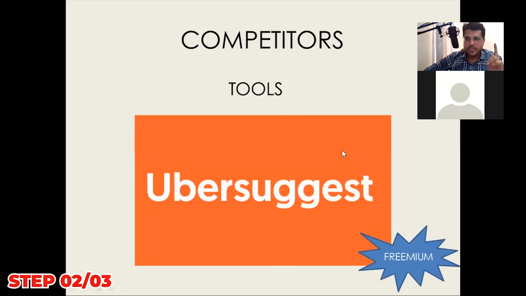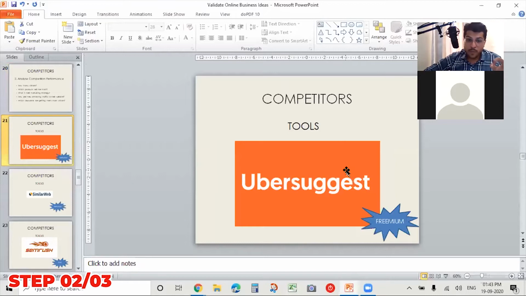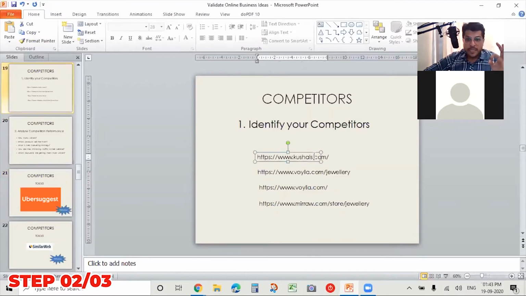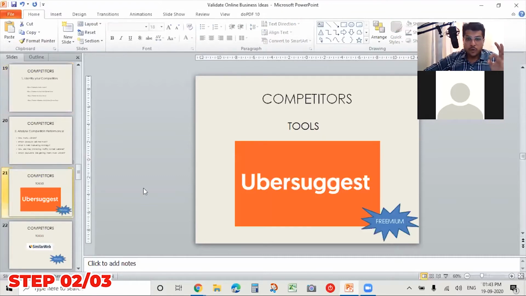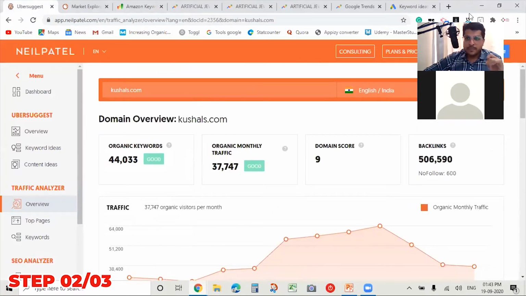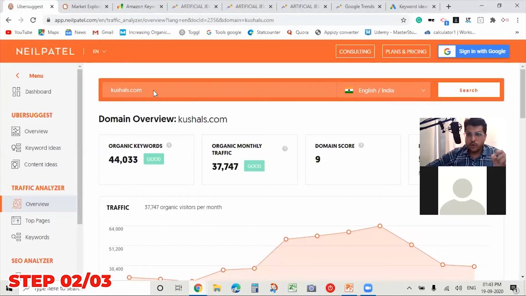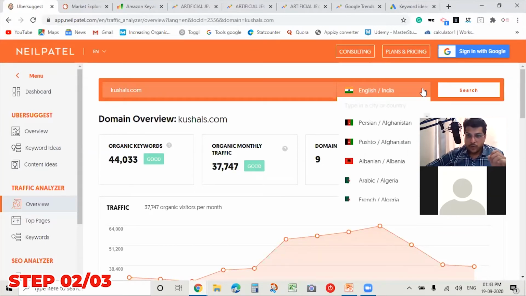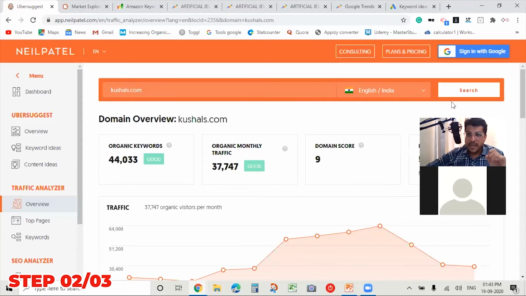So one tool is Ubersuggest. Ubersuggest is a tool which you can use to analyze your competitors. What you need to do is copy the domain name of your competitor. So I've taken this domain name. Now I'll go to the Ubersuggest tool. So this is Ubersuggest. Now I've kept this ready. Once you go on Ubersuggest, you can put in the domain name and select the country. Over here, you need to select India, and you run the search button over here.